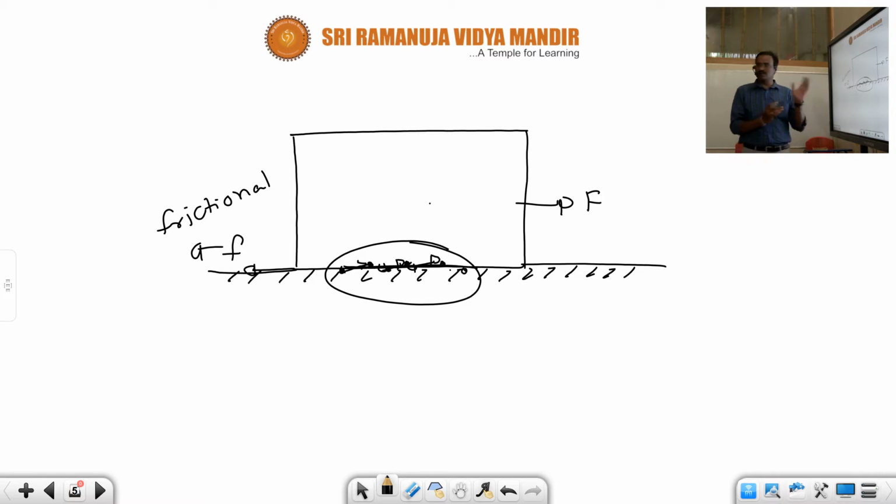You have seen what the cause of the friction is. The cause of the friction is nothing but an attractional force acting between the molecules of the block and the surface, and that attractional force may be cohesive or adhesive. What is meant by cohesive force? The attractional force between the molecules of the same body we are calling cohesive force.